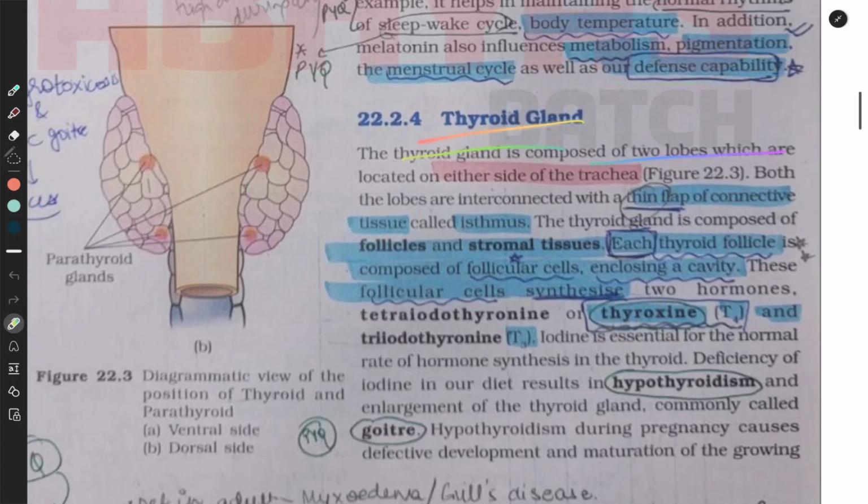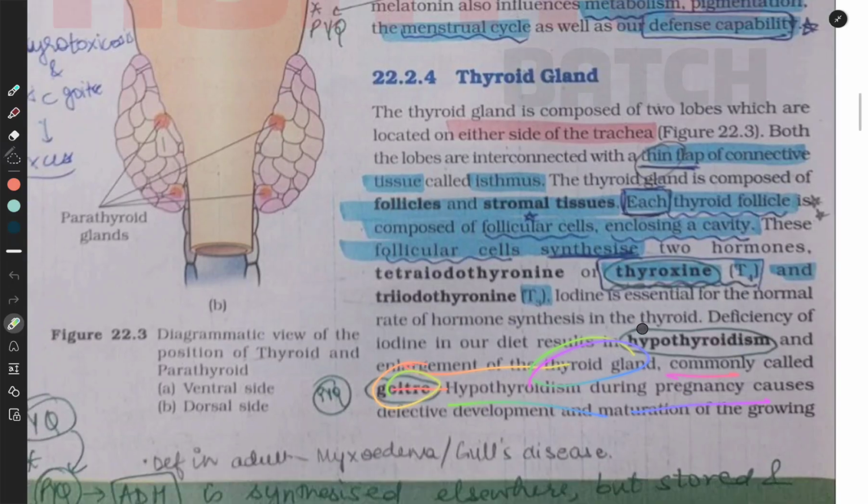Thyroid gland. The thyroid gland is composed of two lobes which are located on either side of the trachea. Both lobes are interconnected with a thin flap of connective tissue called the isthmus. The thyroid gland is composed of follicles and stromal tissues. Each thyroid follicle is composed of follicular cells enclosing a cavity. These follicle cells synthesize two hormones, tetraiodothyronine or thyroxine (T4) and triiodothyronine (T3). Iodine is essential for the normal rate of hormone synthesis in the thyroid. Deficiency of iodine in our diet results in hypothyroidism and enlargement of the thyroid gland, commonly called goiter.